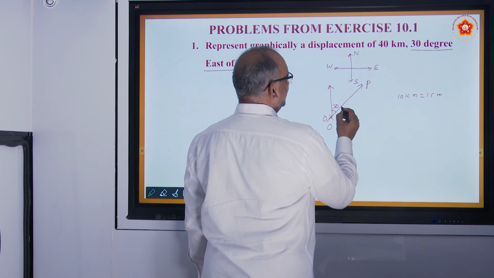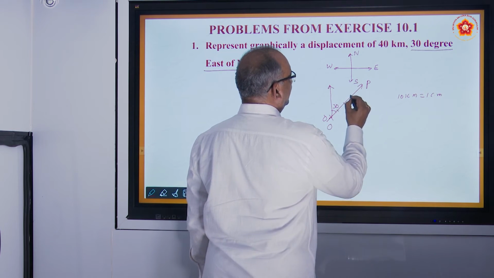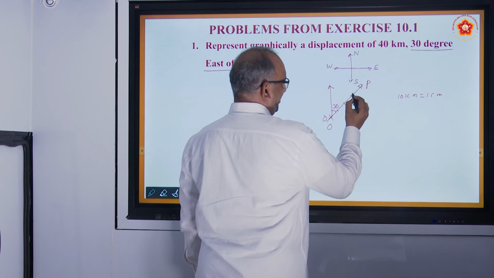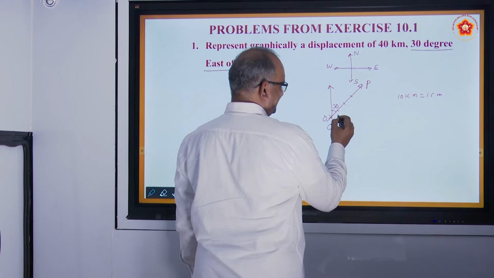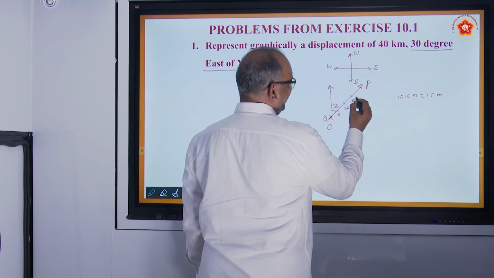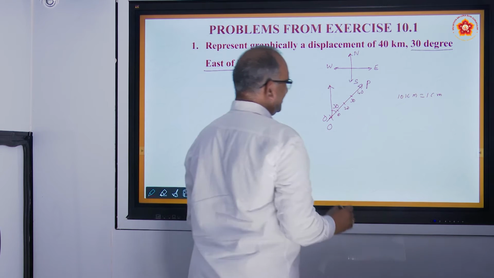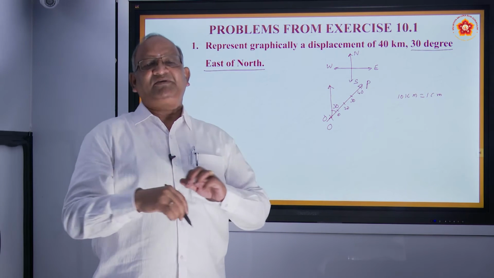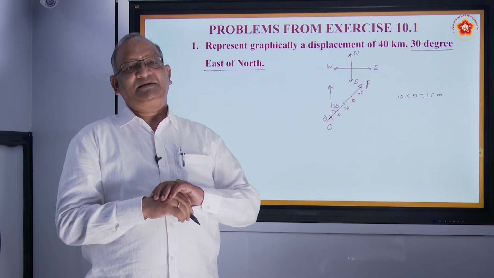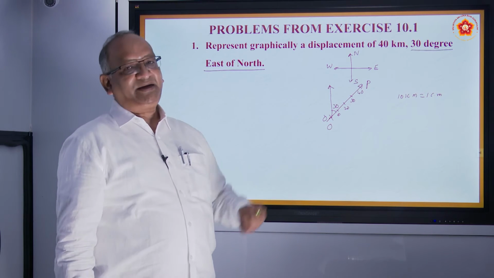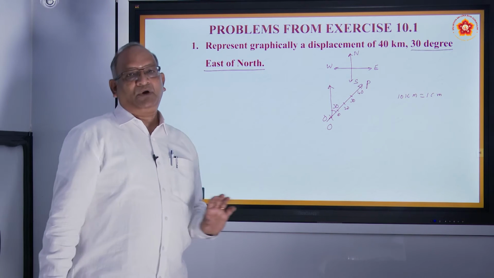So this length should be 40. Let us say this is the point. So let us say this is 10, this is 20, this is 30, this is 40. So the magnitude of the vector is 40 kilometers. The direction is 30 degrees east of north.